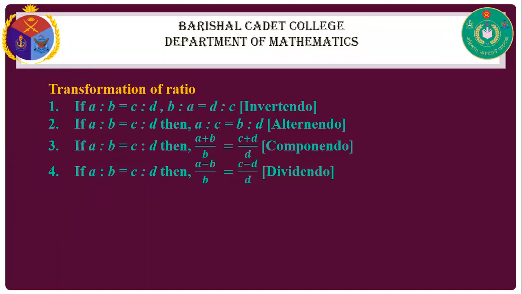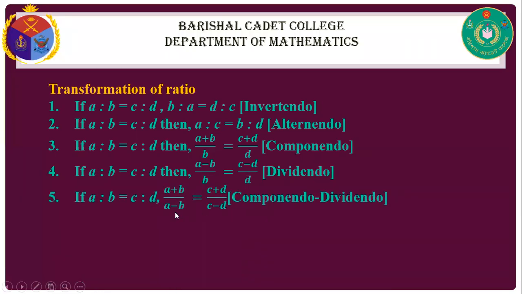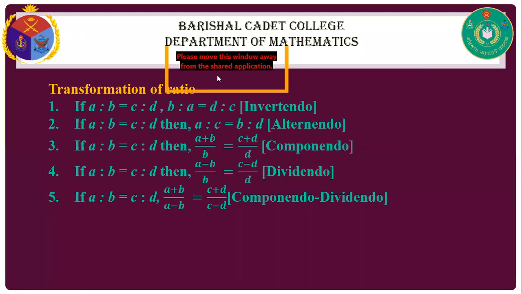So first for componendo, for the numerator it is positive, and for dividendo it is negative. Okay, and we apply componendo and dividendo together: A plus B divided by A minus B equals C plus D divided by C minus D. For the numerator it is componendo, and for the denominator it is dividendo.